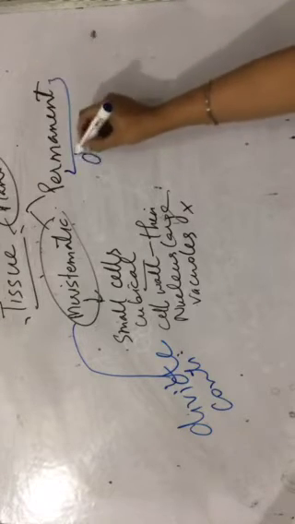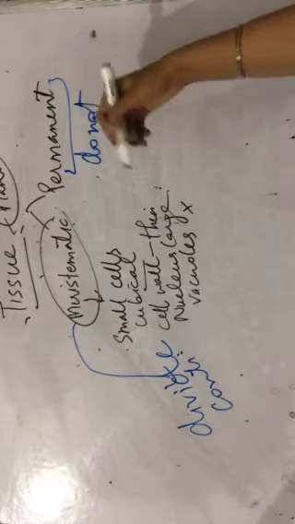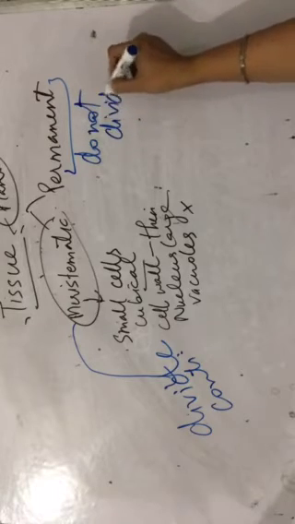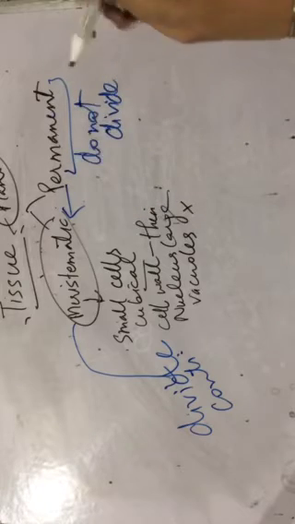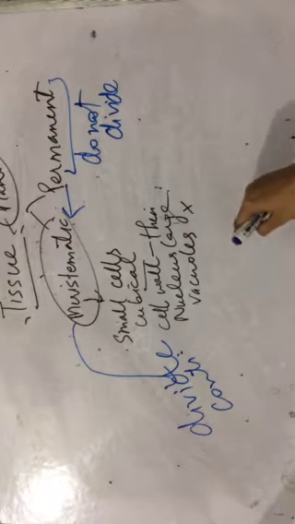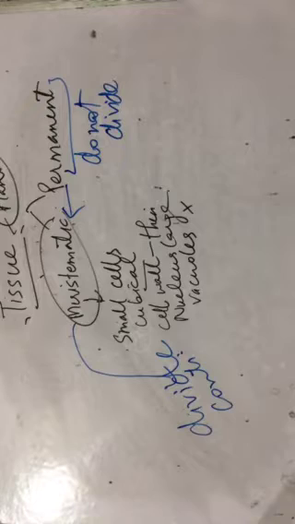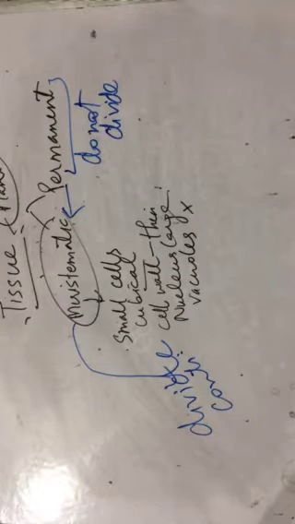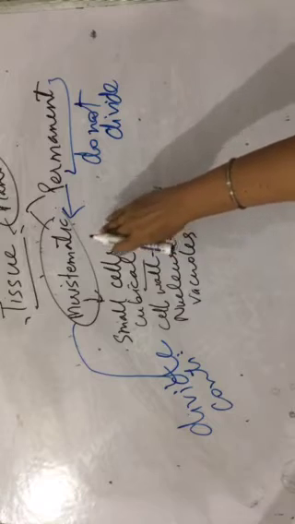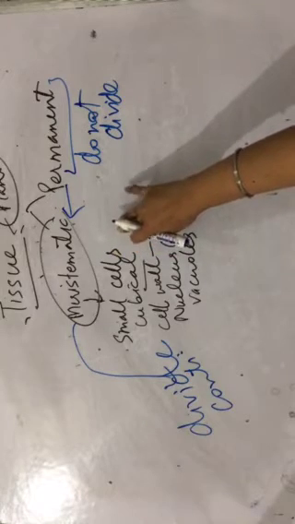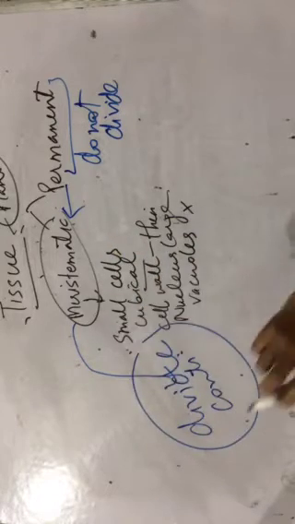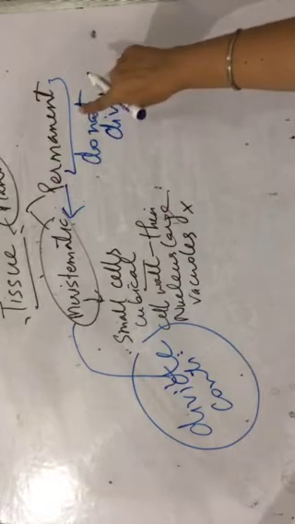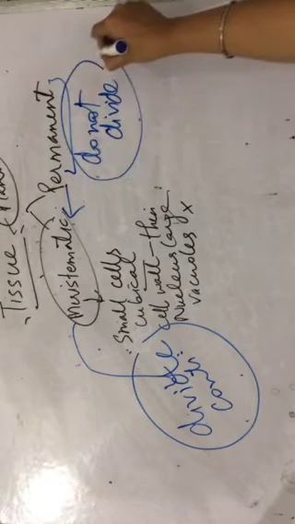The permanent tissue do not divide, or say it cannot divide. Even this permanent tissue is made from meristematic tissue. That meristematic tissue which has lost the capability to divide, it turns out into permanent tissue, right? So meristematic tissue is that the cells of which can divide continuously, while the permanent tissue is that cannot divide,